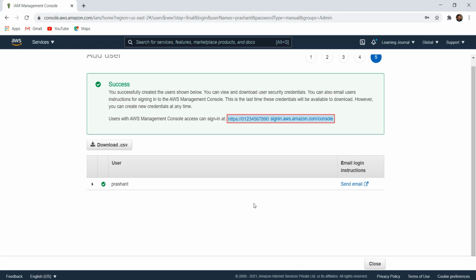You can see this sign in URL. This one is the same you saw in the IAM dashboard. You must send this URL and password to the user so he can sign into the AWS Management Console. In fact, you can download this CSV file and share it with the user. This file comes with all the necessary login information. Great, we are almost done. Let me close this and go back to the IAM dashboard.